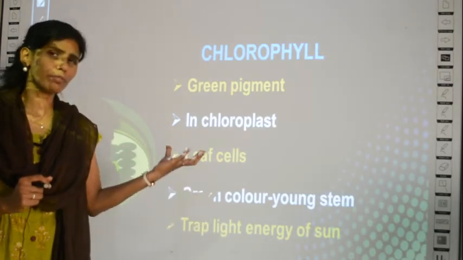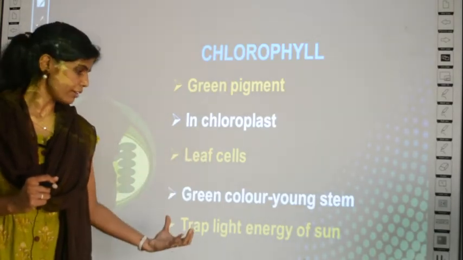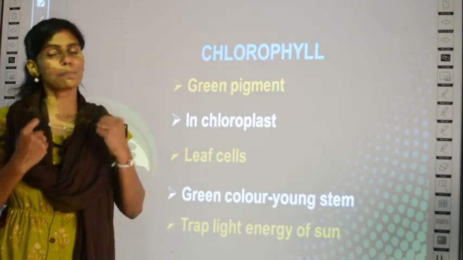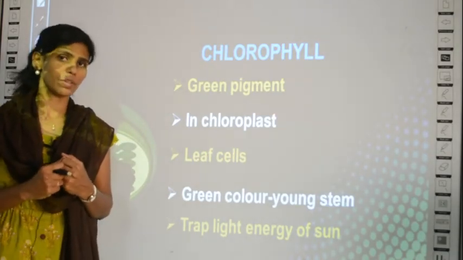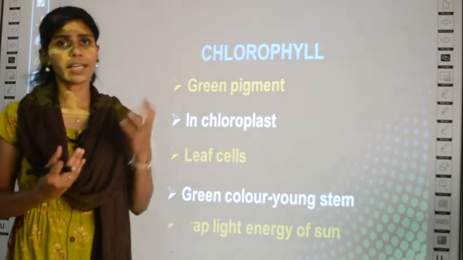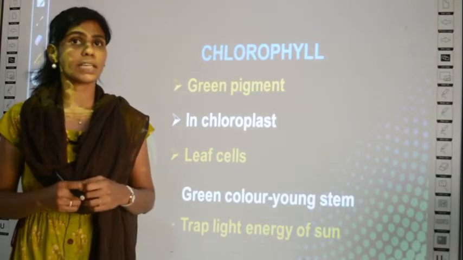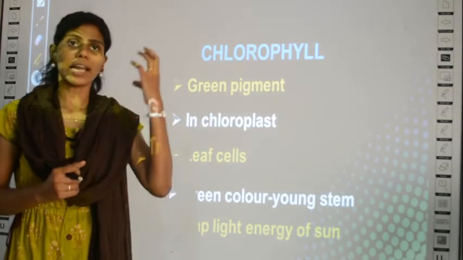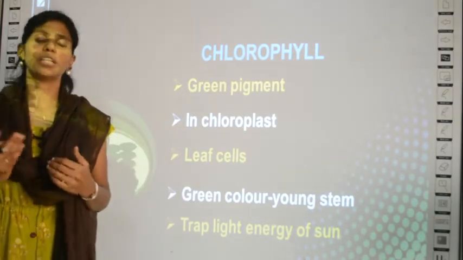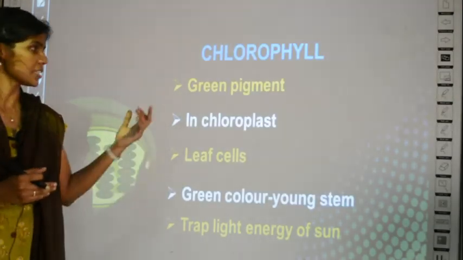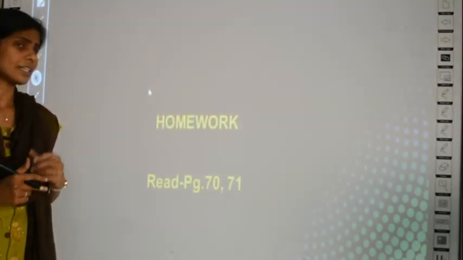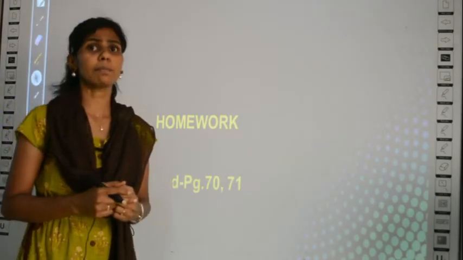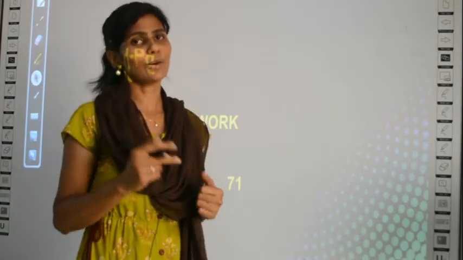And what is the function of the chlorophyll pigment? The chlorophyll pigment is the one which traps the light energy from the sun. The carbon dioxide or the water cannot trap the light energy from the sun. Only this pigment has a special ability to trap or capture the light energy from the sun and convert it into chemical energy. Clear? This is about chlorophyll. In our next class, we will be learning in detail about the structure of this chloroplast, the organelle in a plant cell.